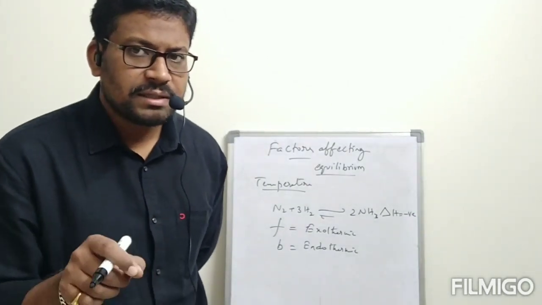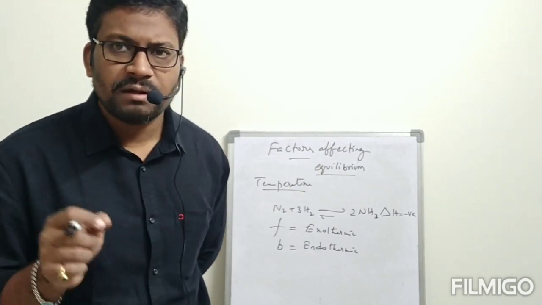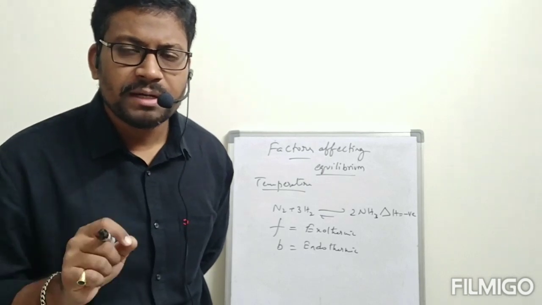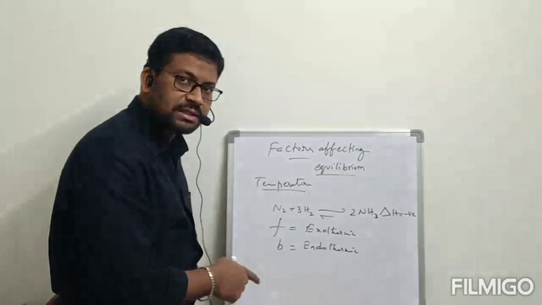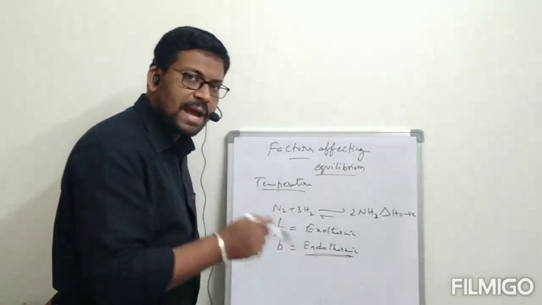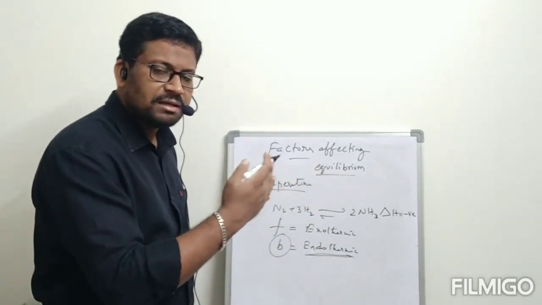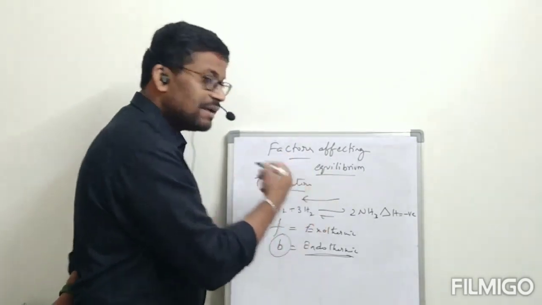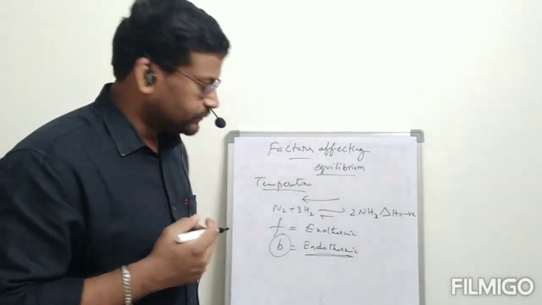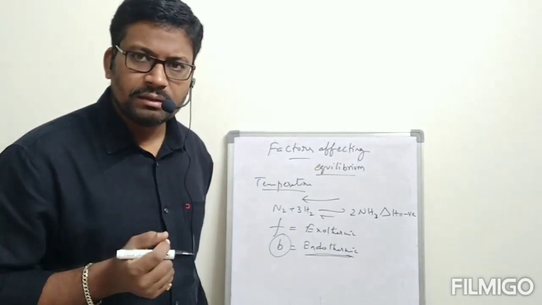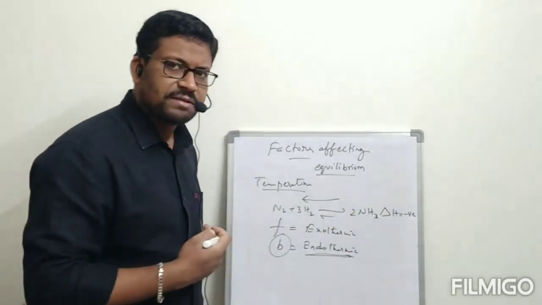Temperature effect means, when we increase temperature, what will happen? Which reaction will easily happen? Endothermic. So when we increase temperature for this type of reaction, the endothermic reaction will happen easily. Which reaction? Backward reaction. Means equilibrium will be shifted towards the left side. Correct? So the endothermic reaction is possible and equilibrium will be shifted towards the left side.